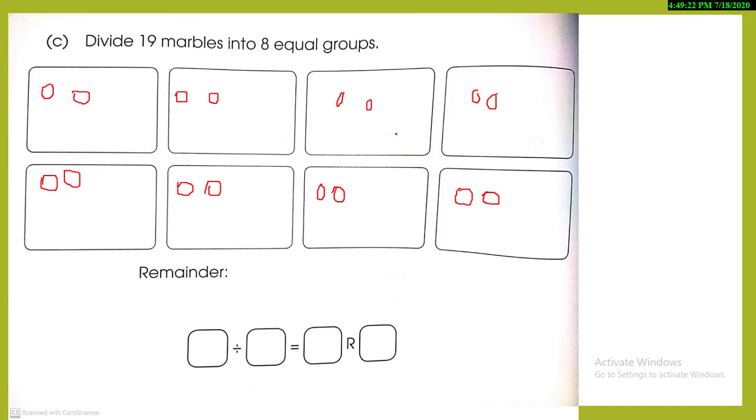Oh, we can't place more marbles in any group because 3 marbles are left. Okay, 3 are left.